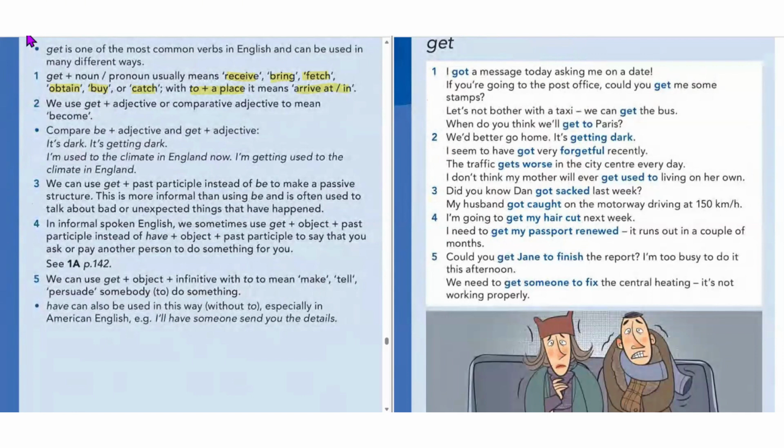Okay, now point number two. We use get plus adjective. So get comes with an adjective or a comparative adjective. What does it mean? Become. So here, we need to compare be plus adjective and get plus adjective. It is dark. You see, it is dark. It is getting dark. It means it is becoming dark. It's already dark. But it is getting dark means becoming dark.